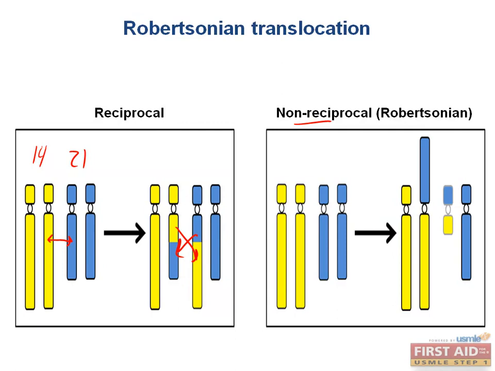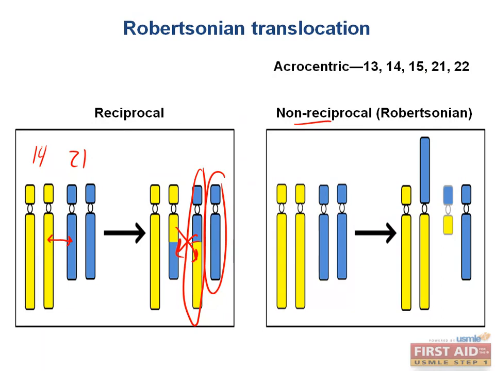and this will often have no phenotype for that person, but it can lead to miscarriages or abnormalities in their offspring, since their offspring will no longer be balanced. For example, they might get this part yellow, part blue chromosome from their dad, but a fully blue one from their mom. So they'll only have half of a blue chromosome and have an extra half of a yellow chromosome. This is often not viable, thus the miscarriages.